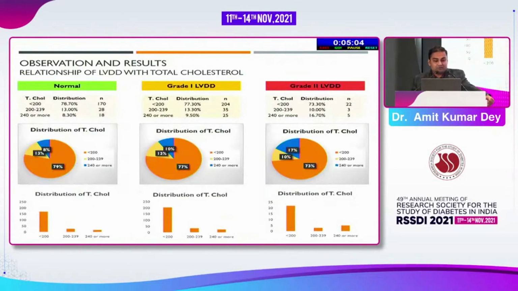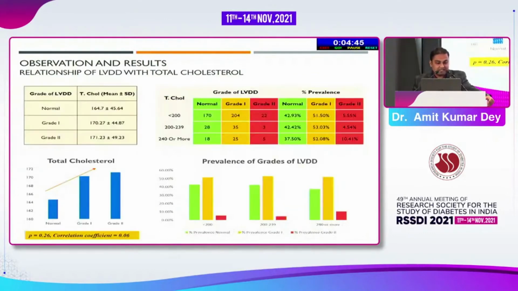We categorized lipid profile into total cholesterol, LDL, and HDL, and we looked at the total cholesterol first. The distribution was a little skewed here, but at the same time, we found that individuals with total cholesterol more than 200 show a higher prevalence of left ventricular diastolic dysfunction. However, in the prevalence data, we did not find statistical significance, but we found that there is a proportionate decrease in the prevalence of normal LV diastolic function with increase in the total cholesterol level.